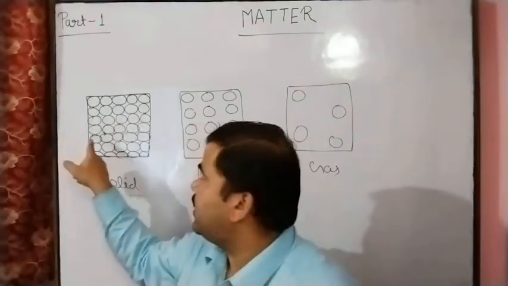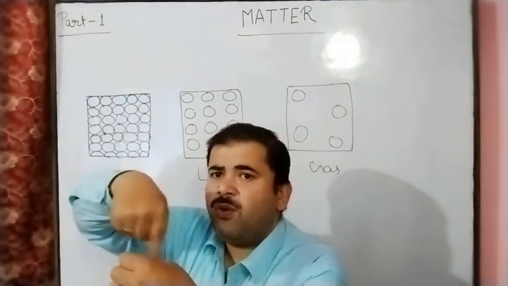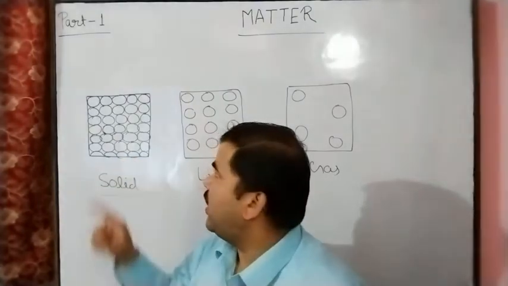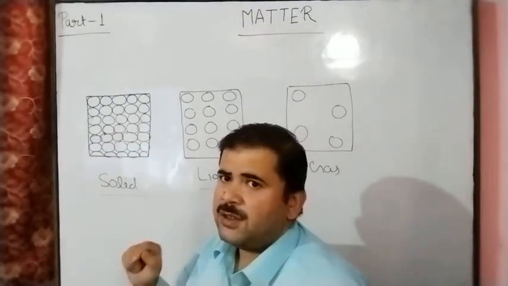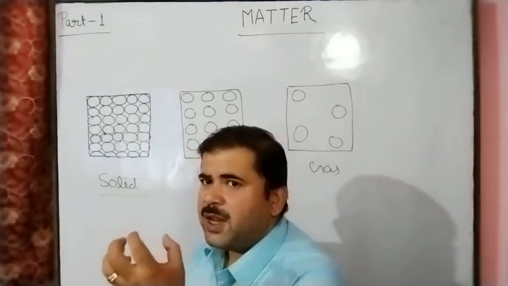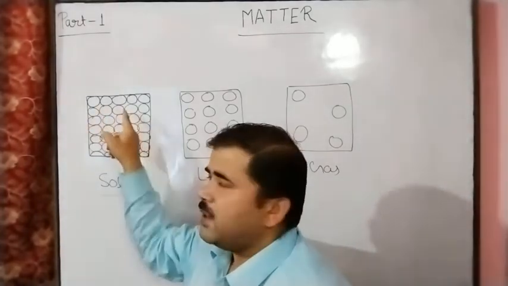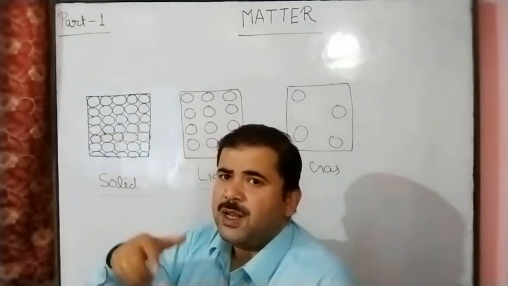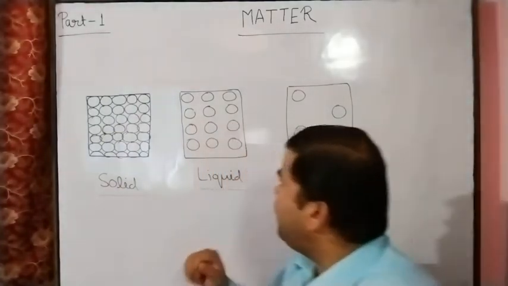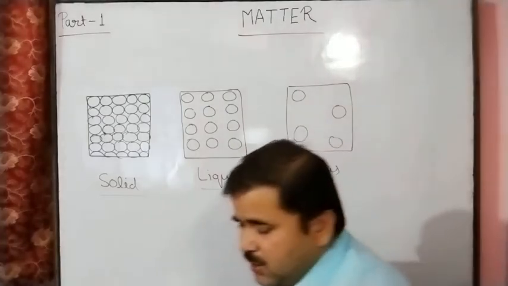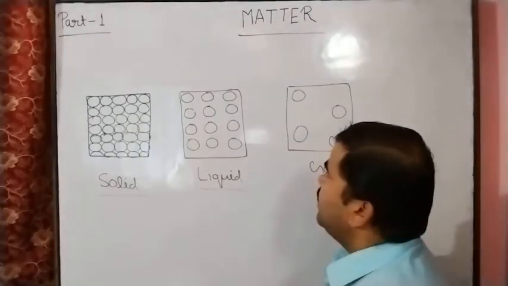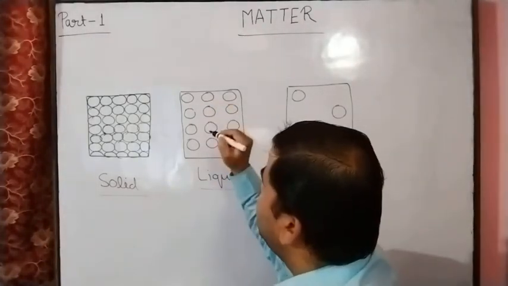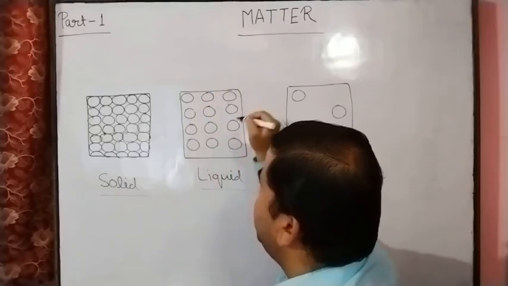In the solid state, the particles move around their own axis, and that's why the particles are vibrating. Between the particles, no interparticle space is present. These particles only vibrate. And if we see the liquid state, in the liquid state we can see that between the particles interparticle space is present.